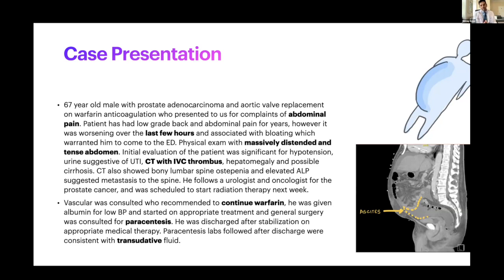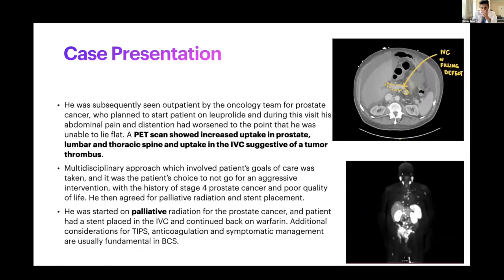right? So his hospital stay was really unremarkable. He just had a paracentesis. Those labs were suggestive of transudative fluid, and he was given antibiotic for suspected SBP and albumin for cirrhosis, right? So this was the mainstay and he was discharged subsequently, right? So let's follow up with this guy.